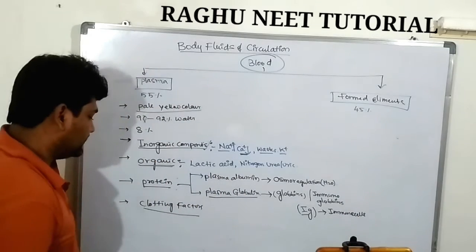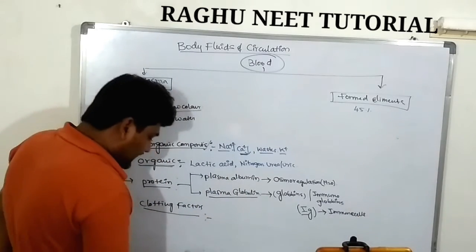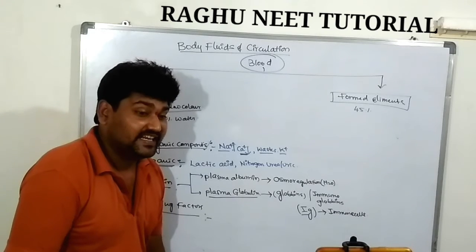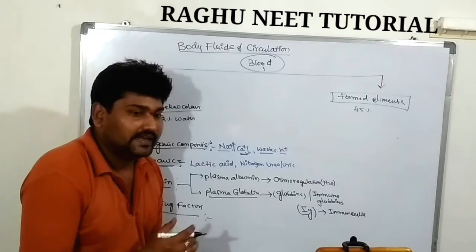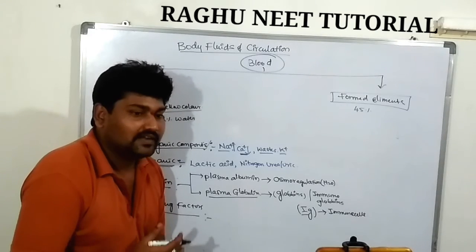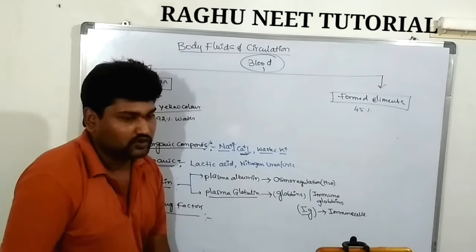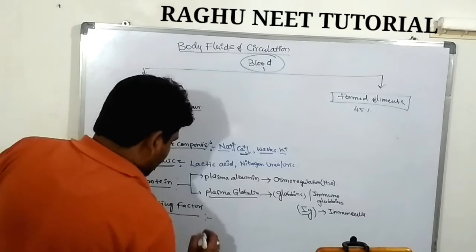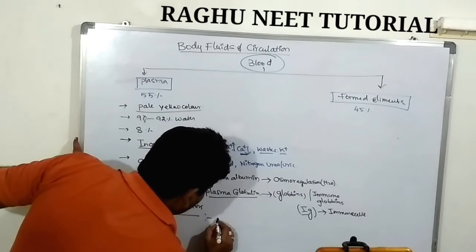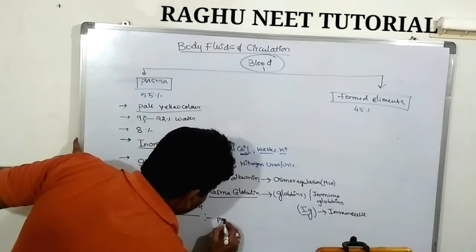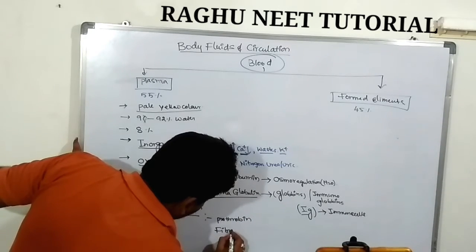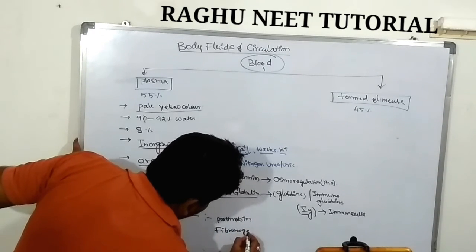Are you clear? Yes. Next one, clotting factors. There are two different types of clotting factors in the plasma region. When there is an injury, the plasma secretes these two clotting factors, prothrombin and fibrinogen.